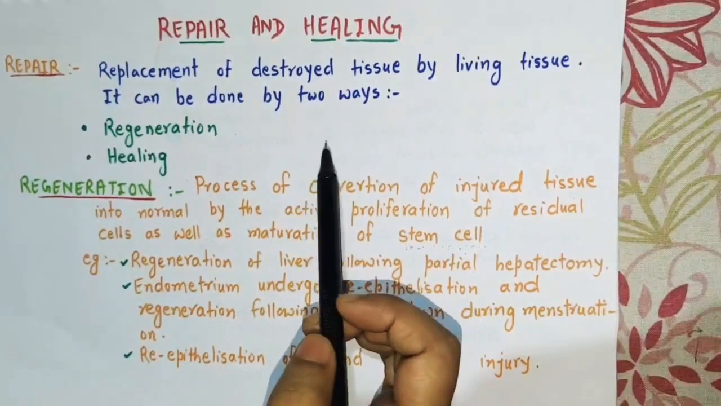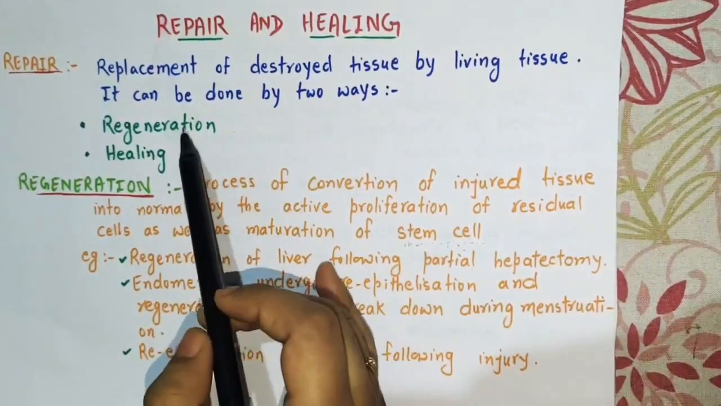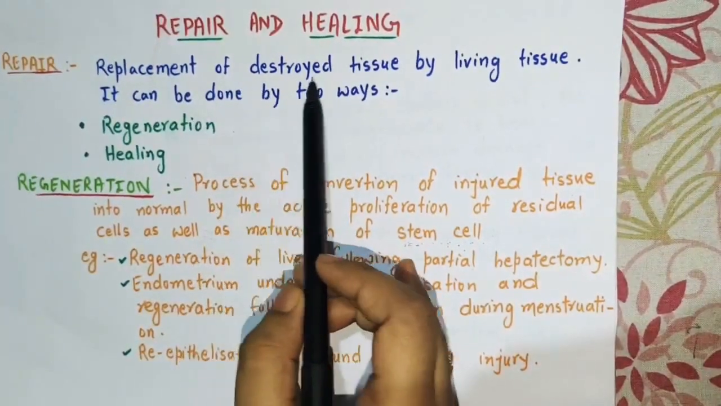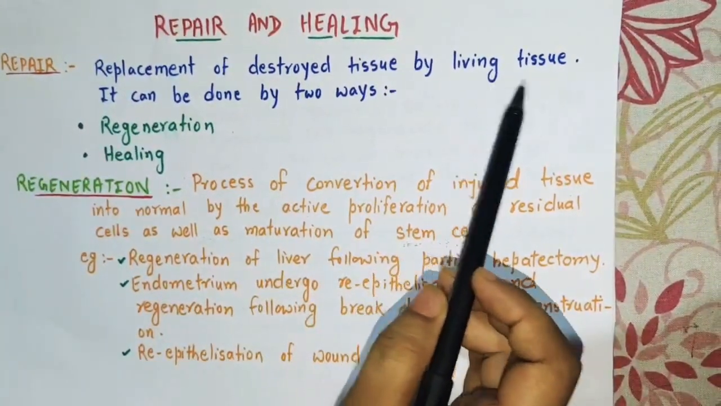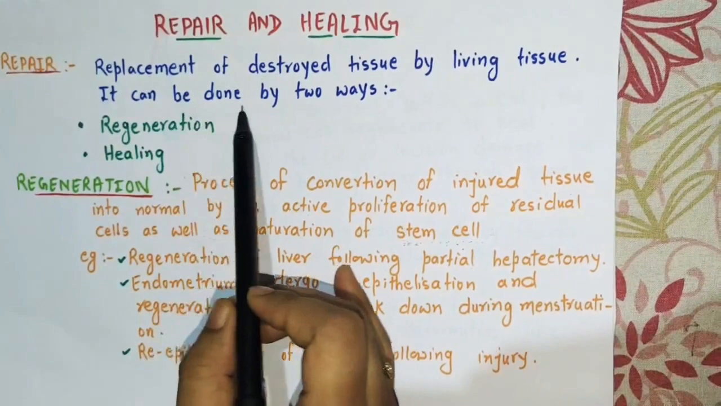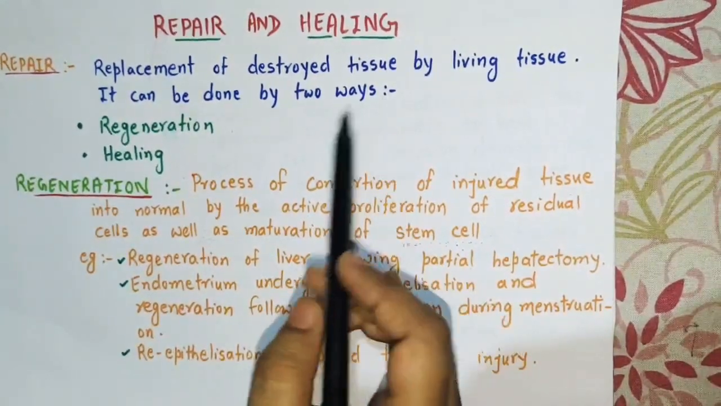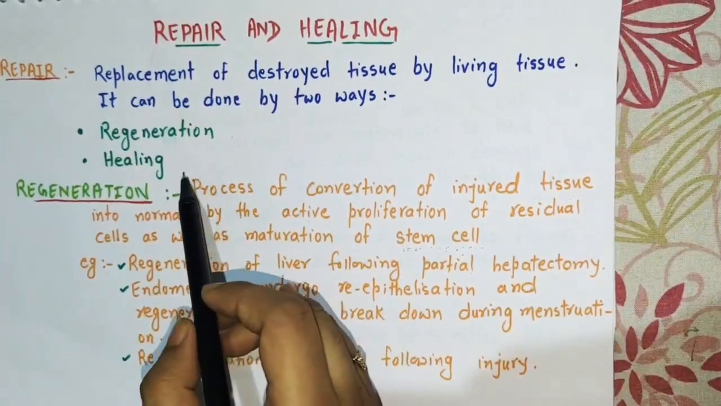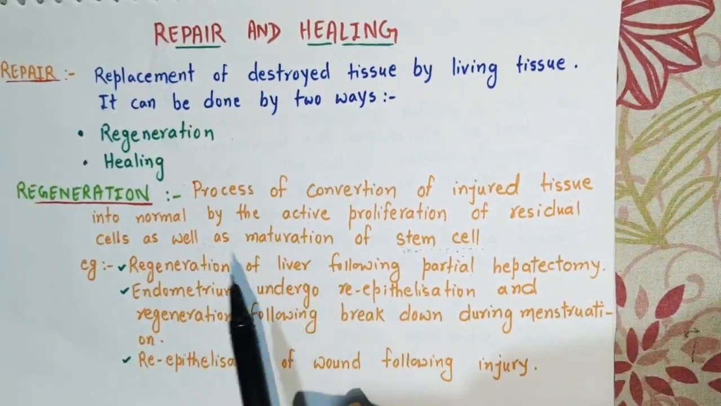First of all, we should know the definition of repair. What is repair? Repair is a process of replacement of destroyed tissue by the living tissue. Repair can be done in two ways. First one by the process of regeneration and the second one by the process of healing.